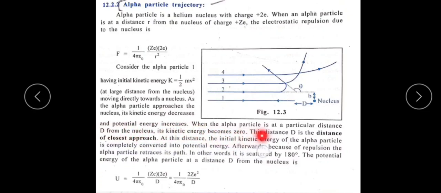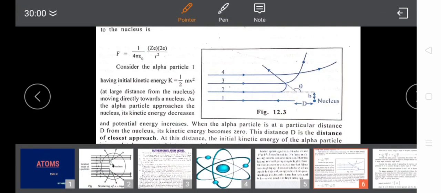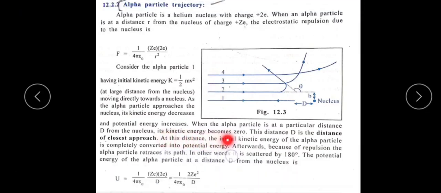When the alpha particle is at a particular distance d, see here, this is the particular distance. When alpha particle number 1 reaches this point, at a distance d from the nucleus, its kinetic energy is completely equal to 0 at that point. So the maximum potential energy is there. That's why this distance d is called the distance of closest approach. At this distance, the initial kinetic energy of the alpha particle is completely converted into potential energy.